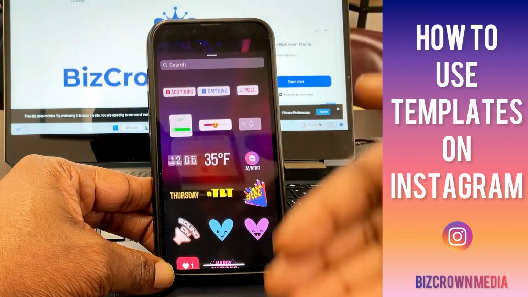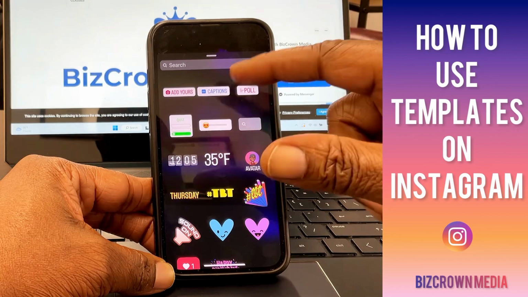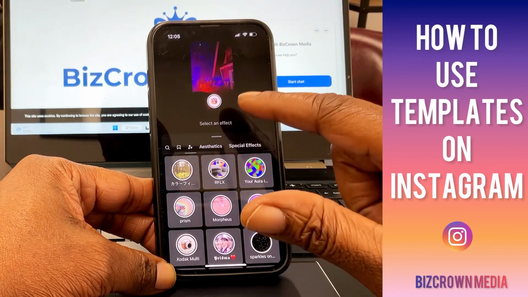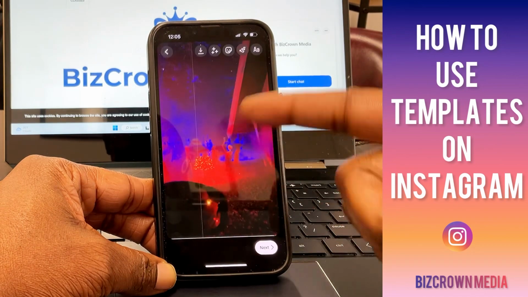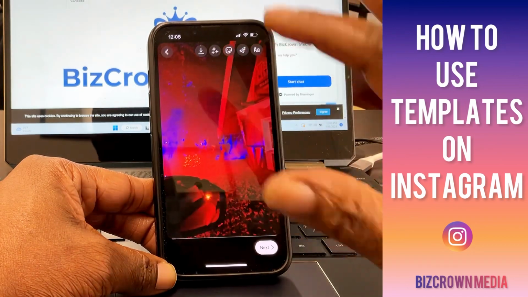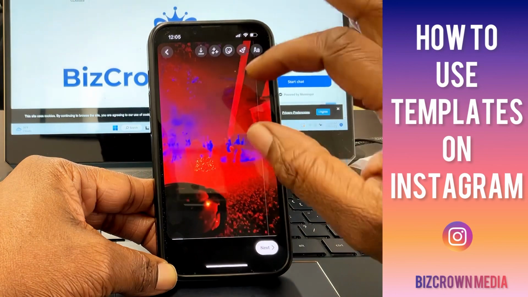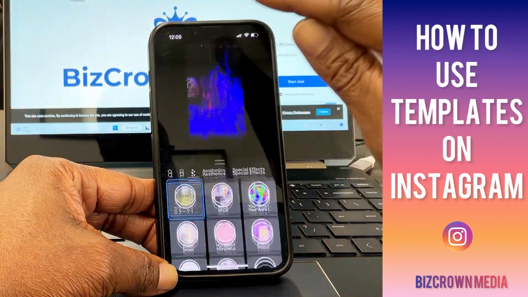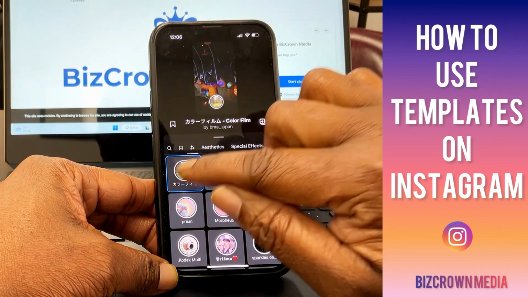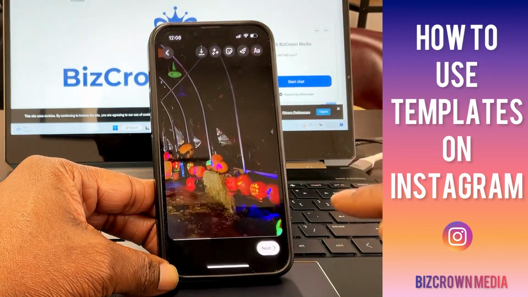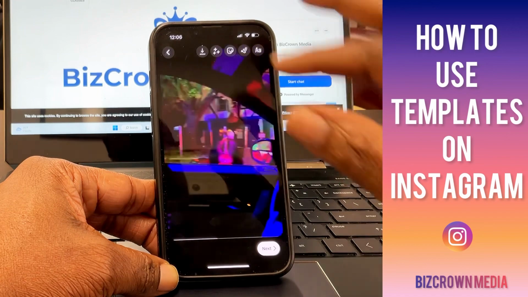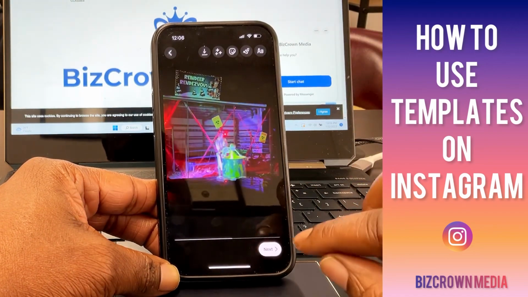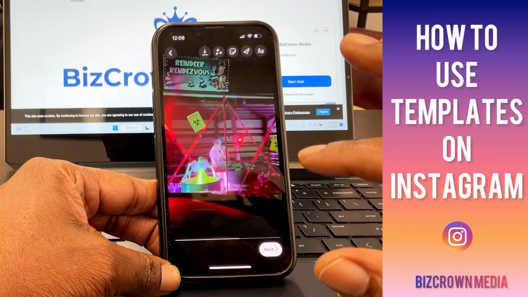So you can go to your sticker tab and start to pick stickers that you want to add to it. You can add effects to it as you want. So if we pick that effect now, you see exactly what it's doing. So it's exactly how it is when it comes to customizing your reels. And if you don't know how to customize your reels, we do have a video on that. Just look at one of our videos that shows you how to add effects and customize your reels or add stickers and whatnot.